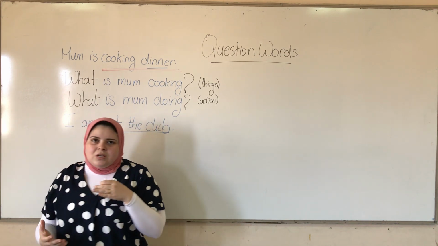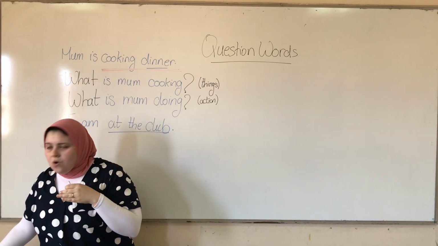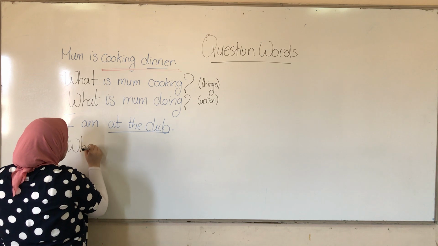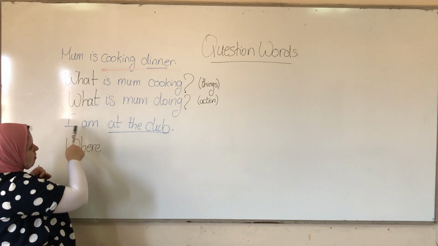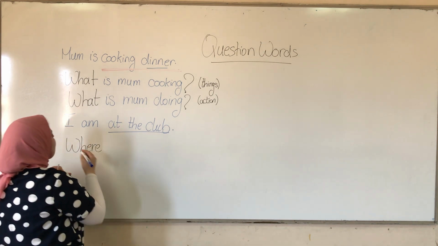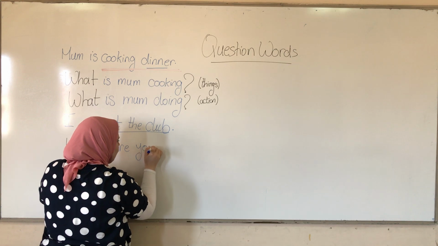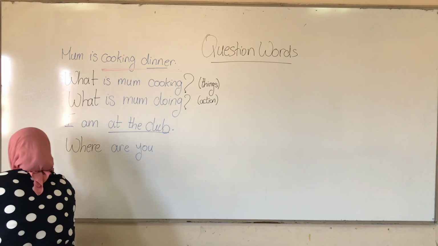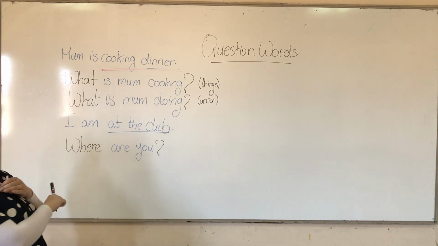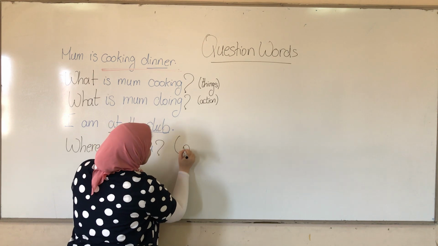So he wants to know where my place is. So I'm going to use where. And because I am in the question form, I am will be are you. So I use the question word where to ask about the place.